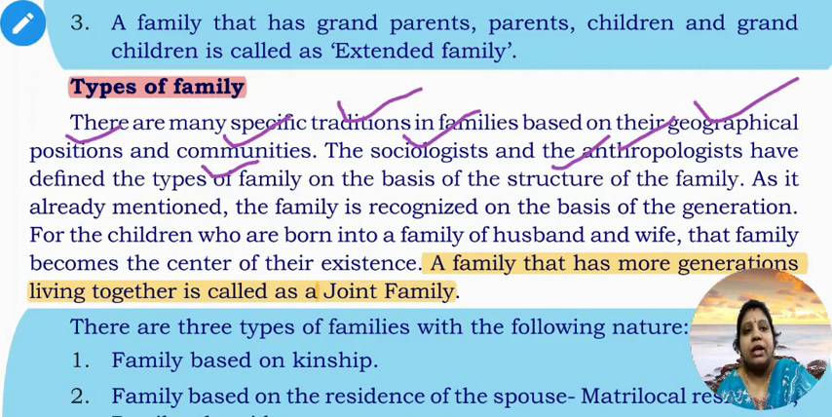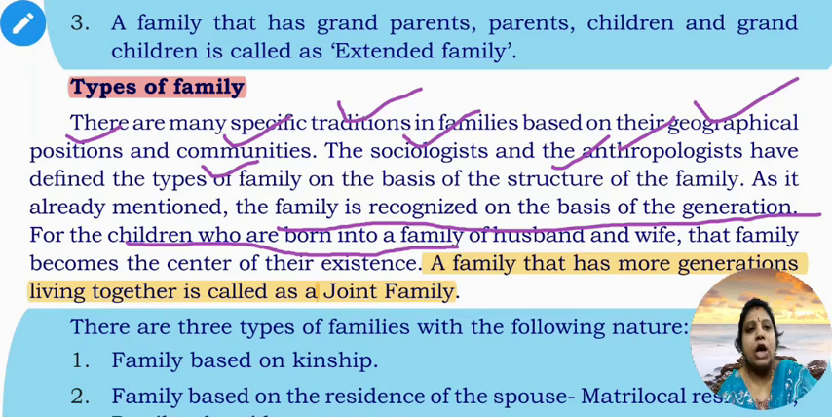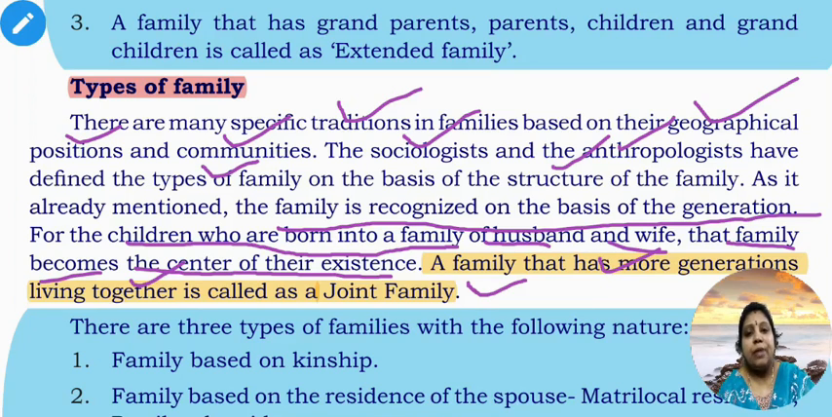As we already mentioned, family is recognized on the basis of generation. For the children who are born into a family of husband and wife, the family becomes the center of their existence. Like this, a family that has more generations living together is called a joint family. In another sense, many families with grandparents, children, uncle, aunt, all living together harmoniously and cooperatively under one shelter is also called a joint family.